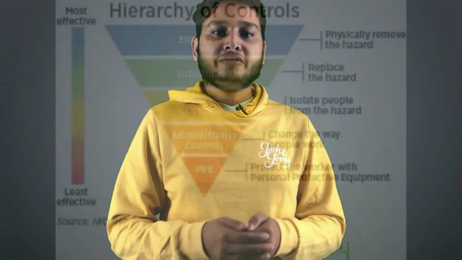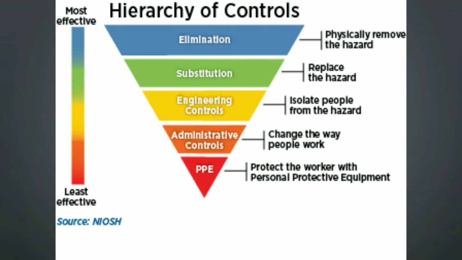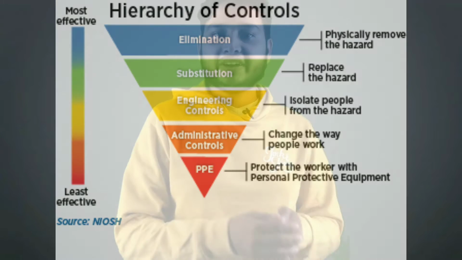Identify control options. A wealth of information exists to help employers investigate options for controlling identified hazards. Before selecting any control options, it is essential to solicit workers' input on the feasibility and effectiveness. Select controls. Basically, employers should select the controls that are the most feasible, effective, and permanent.